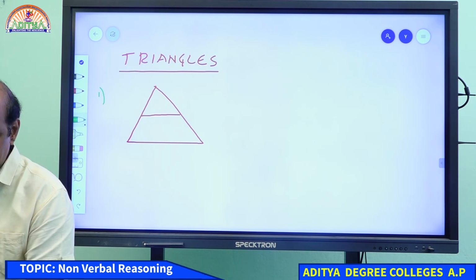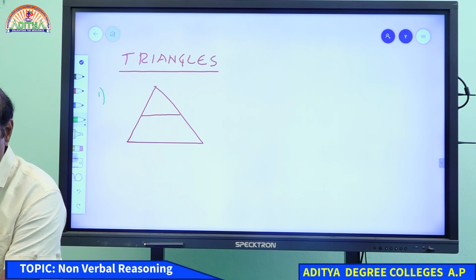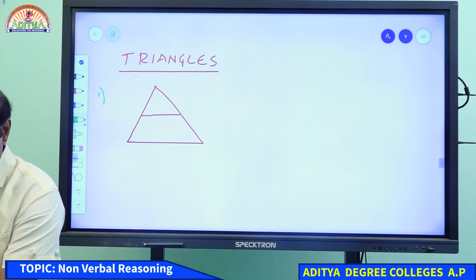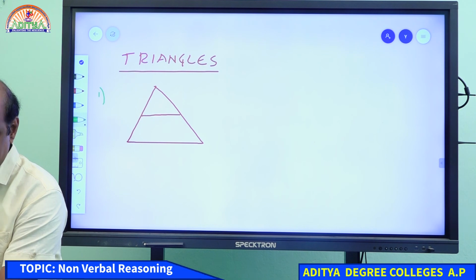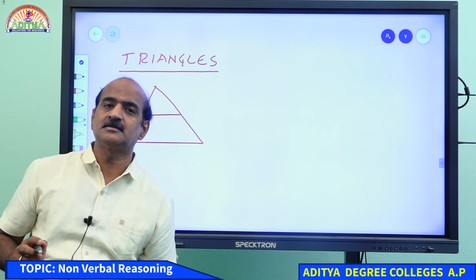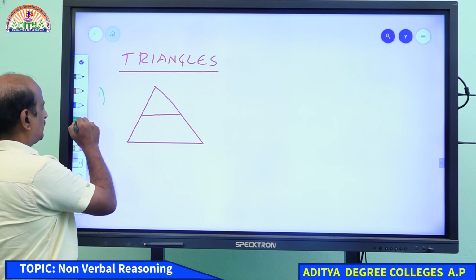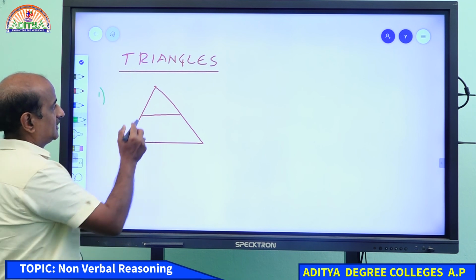What about the lines? Okay, lines you are asking me, I tell you. Come on, student, please respond. How many triangles do we have in this figure? Are you sure? Yeah, very good. Still, there are some confusions. Somebody says 2 triangles, somebody says 3. In fact, I think we don't have 3 triangles. We have only 2 triangles, obviously.